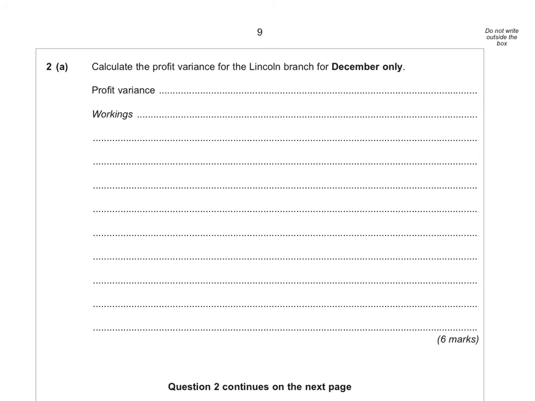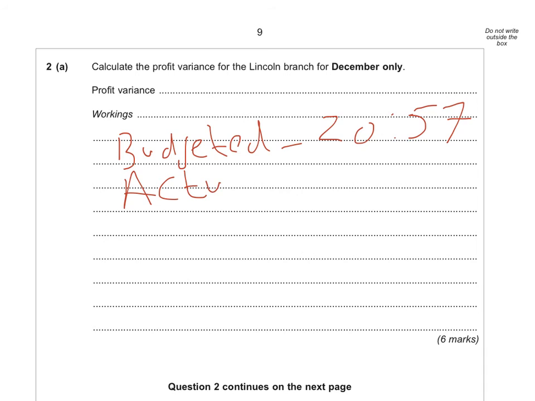Right, so from the previous slide and looking at the data, we've worked out the two profit figures. We've worked out the budgeted profit, which was 20.57, and the actual, which we've got as 26.9.